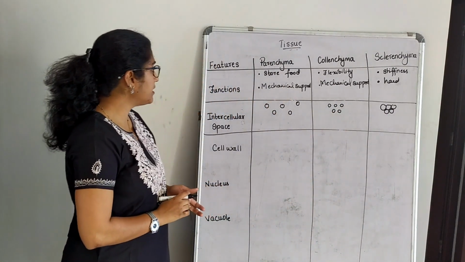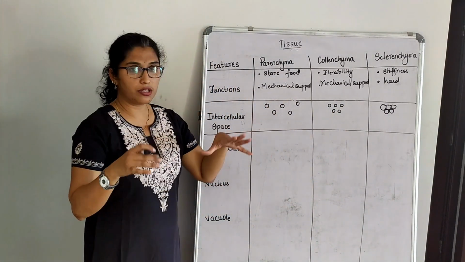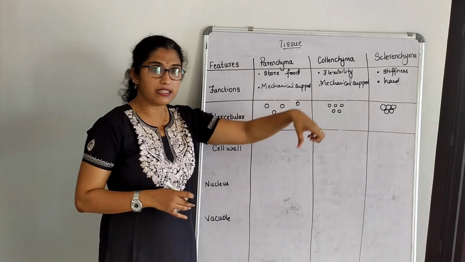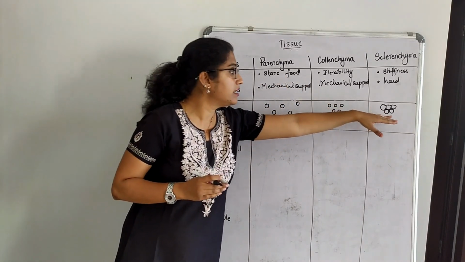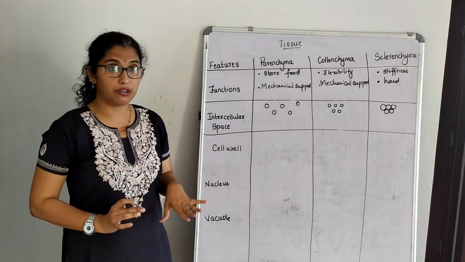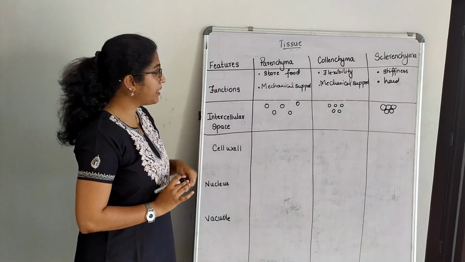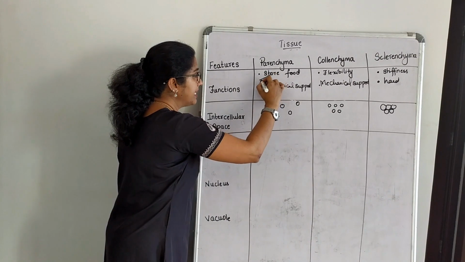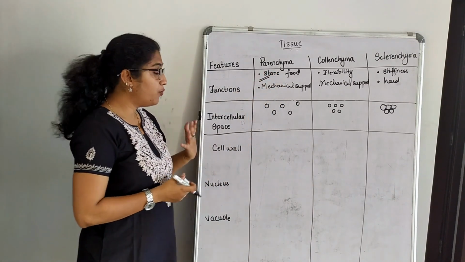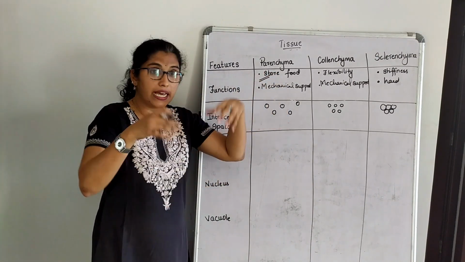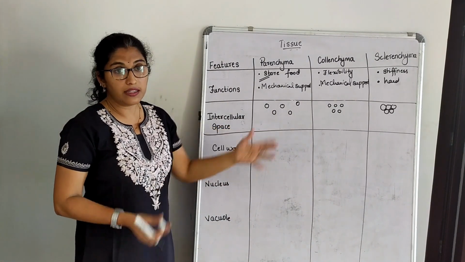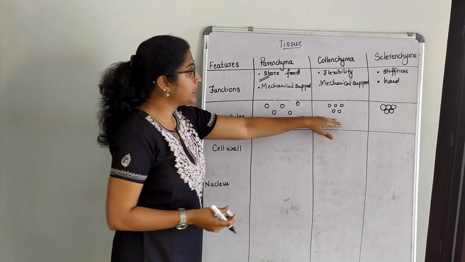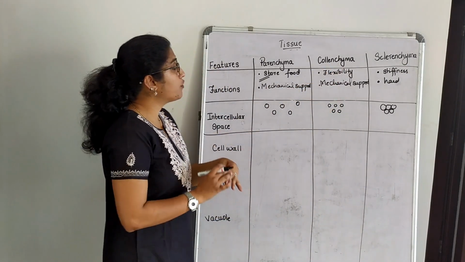So what did you see here? Here there is lots of space. Here there is a space, but not as much as this, just a little space. Here there is no space at all, right? Now going back, what did we say? It can store food. Where can it store? If it has intercellular space in between, it can store food, right? Otherwise it cannot store. What about here? Here also it can store food.